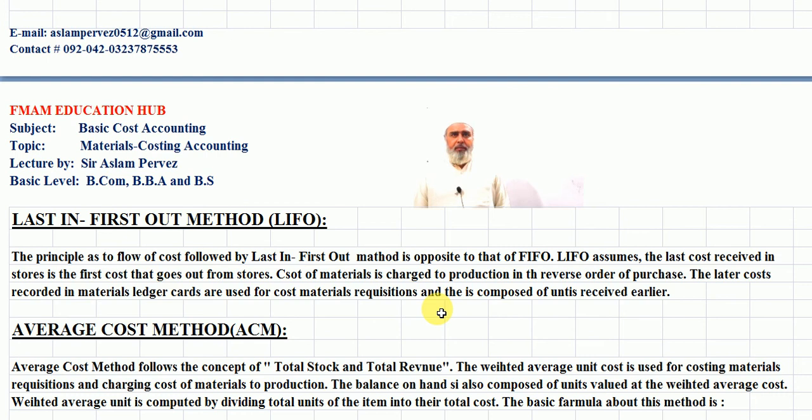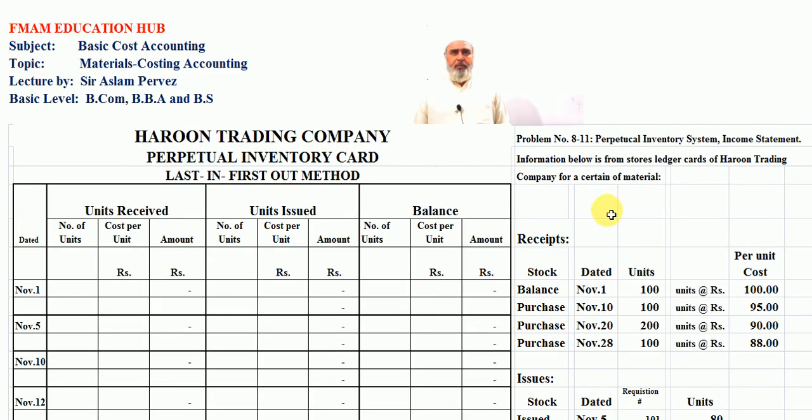Now we again turn to our main slide for LIFO. Students, now we start to solve this problem with the help of the LIFO method. Our opening balance is 100 units. We have to record 100 units in our balance column. The rate is 100 rupees per unit. Students, this is our opening inventory record.